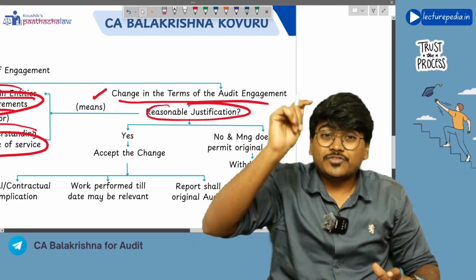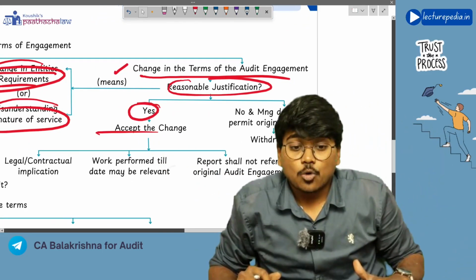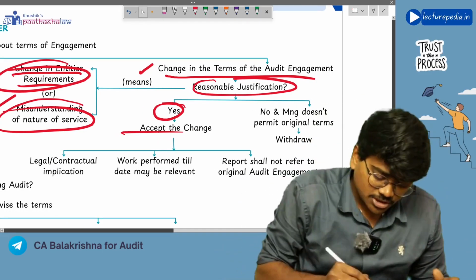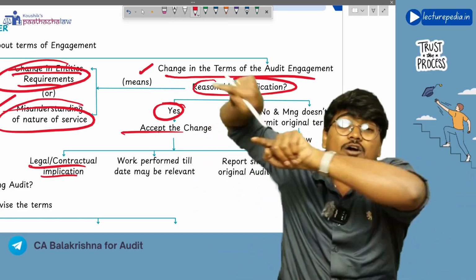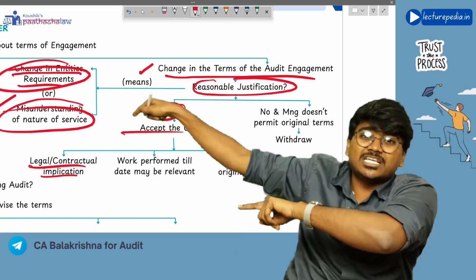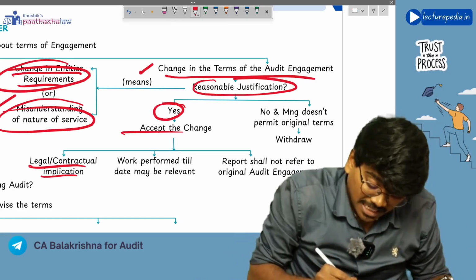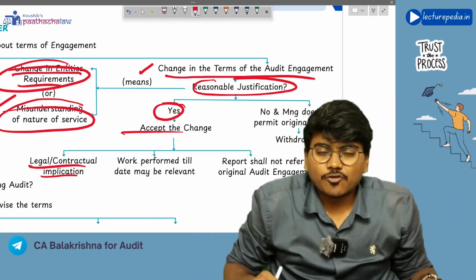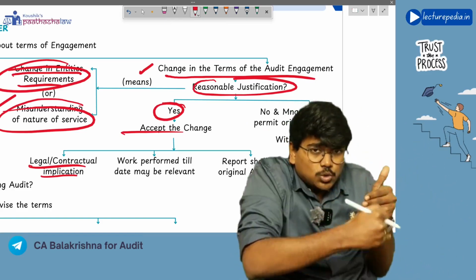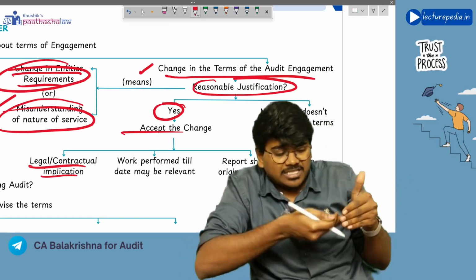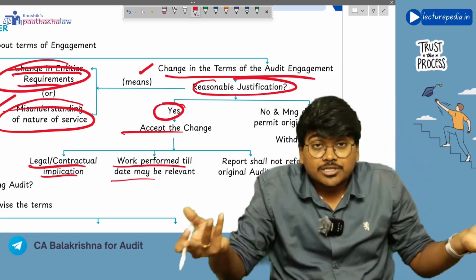Got it? So if there is a reasonable justification for change in the terms of engagement, then the auditor will accept the change. Before accepting the change, the auditor has to see what will be the legal or contractual implication because of this change. If I change the terms of engagement, what will be the legal implications? Should I intimate any authority? He needs to see this. Next, if he changes the terms of the audit engagement, he has to check whether he can use the work performed till now for the changed engagement also. Work performed till date may be relevant for the changed engagement.